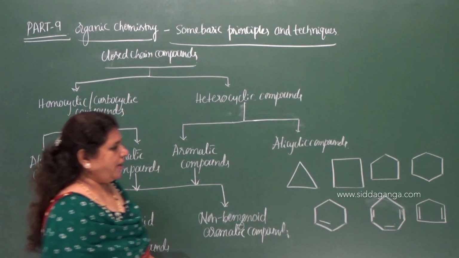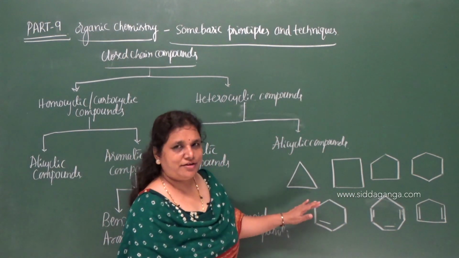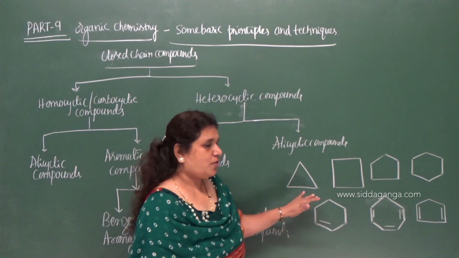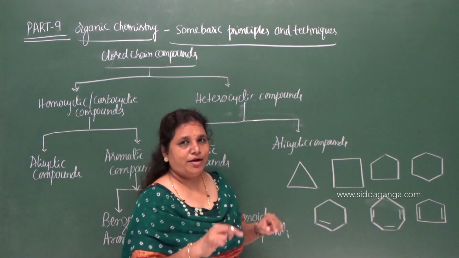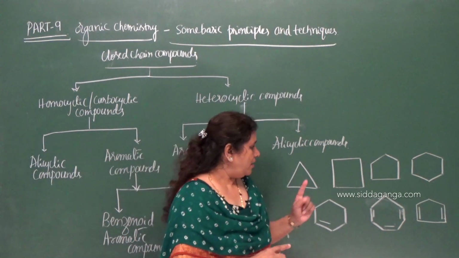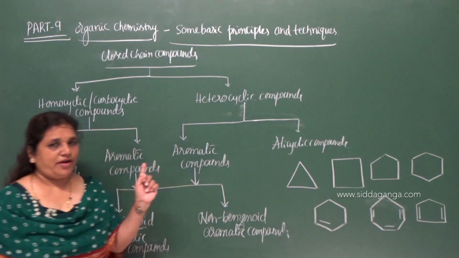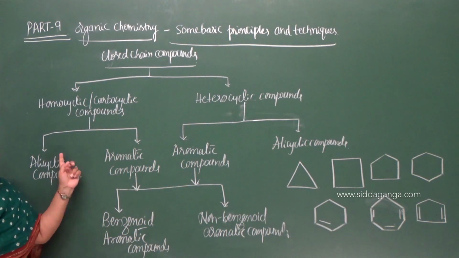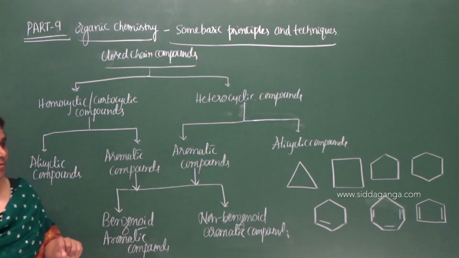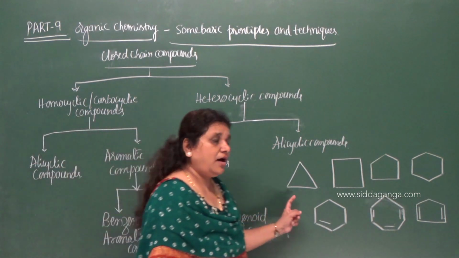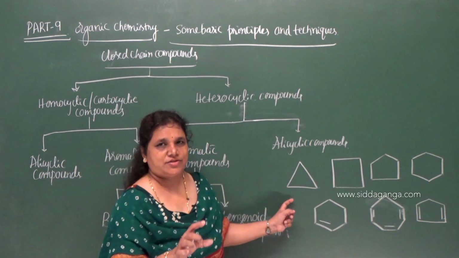So they are cyclic compounds, no doubt, because they are having closed chain of carbon atoms. Why they are homocyclic? Because they are containing only carbon atoms in a closed chain. This is the example for alicyclic compound because they are aliphatic in nature but containing ring structure.